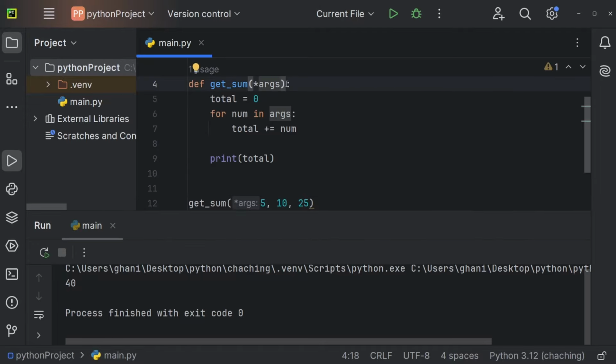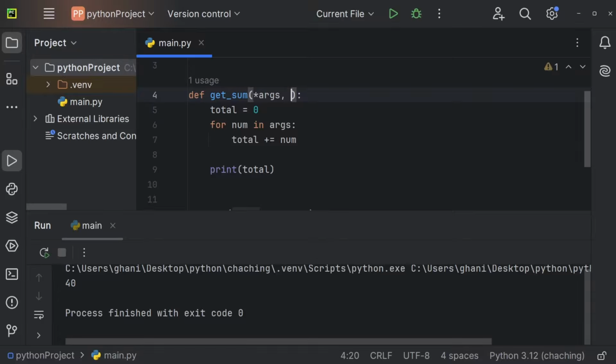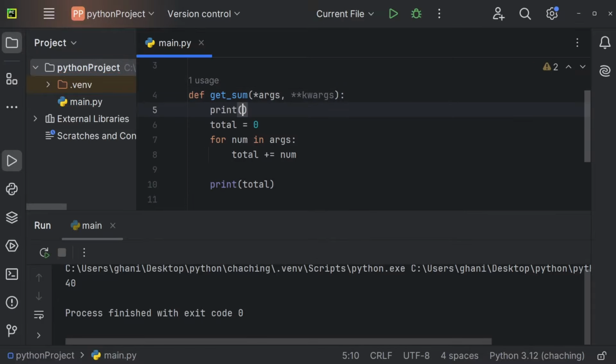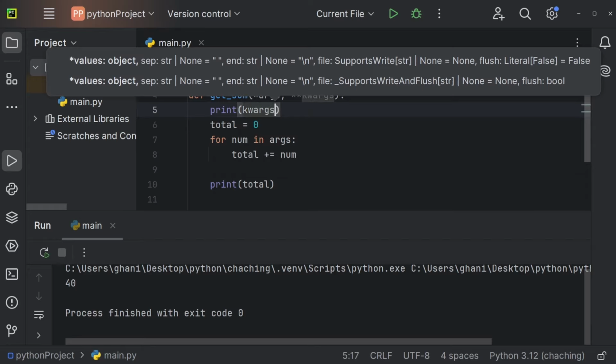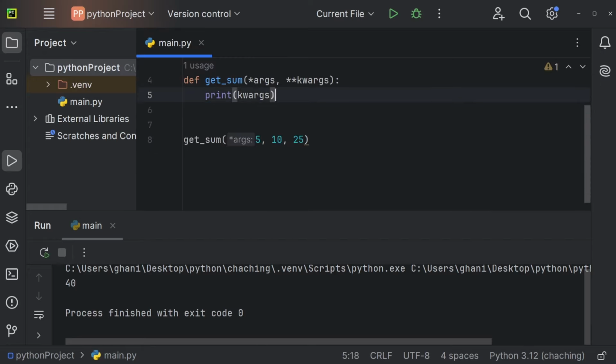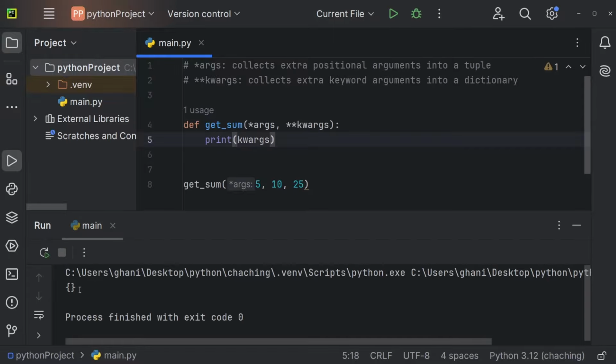We can also get kwargs though. So comma, asterisk, asterisk, kwargs. And for now, let's just print our kwargs as well, like so. And let me also just remove all of this right here. So now let me try this. And you can see we get this empty dictionary. So we don't have any values yet. And the reason for this is that you use kwargs to collect extra keyword arguments into a dictionary. So args for positional arguments and kwargs for keyword arguments.